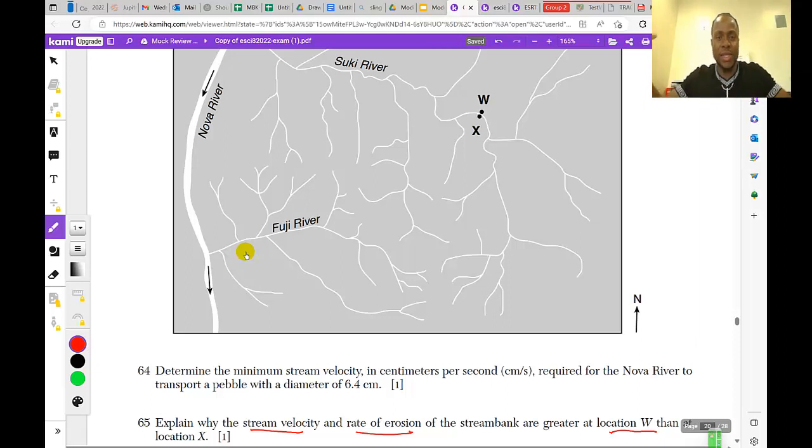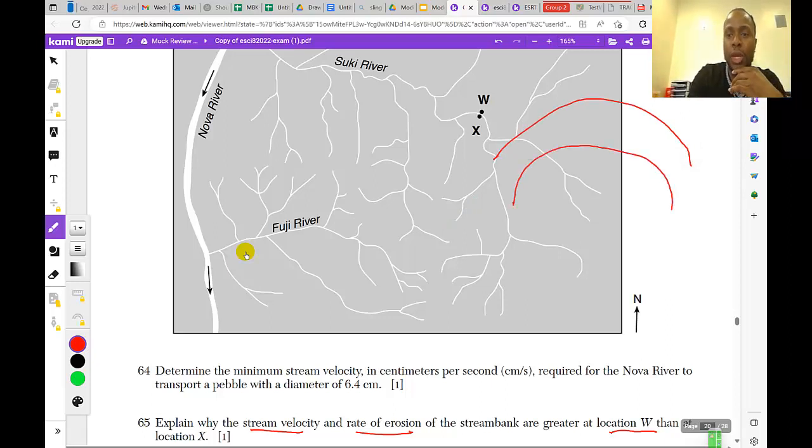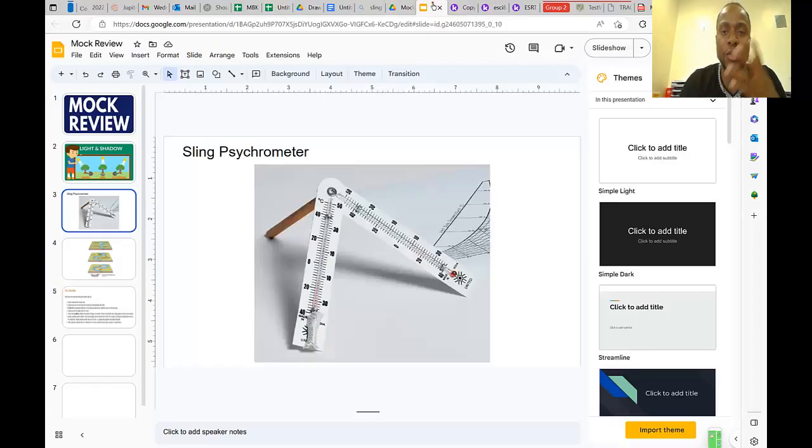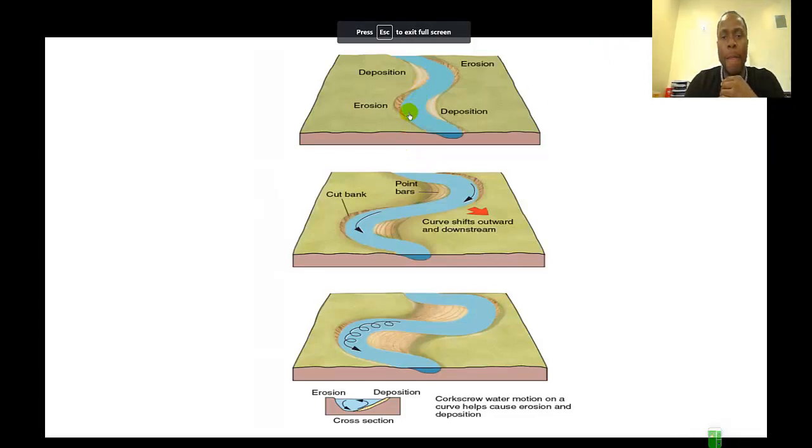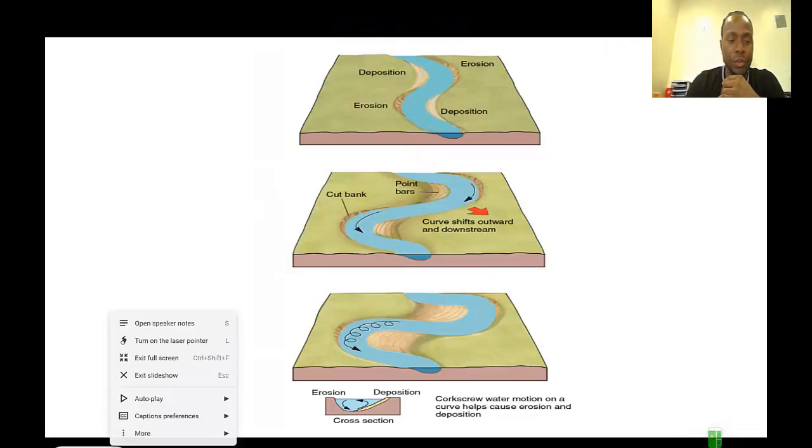Remember, this is like a simplified picture of this portion of the earth. So if we were to zoom in, you will realize that this is actually a river flowing in that manner and flowing in that manner, and location W is right there and location X is right there. Now go back to your weathering, deposition and erosion unit.